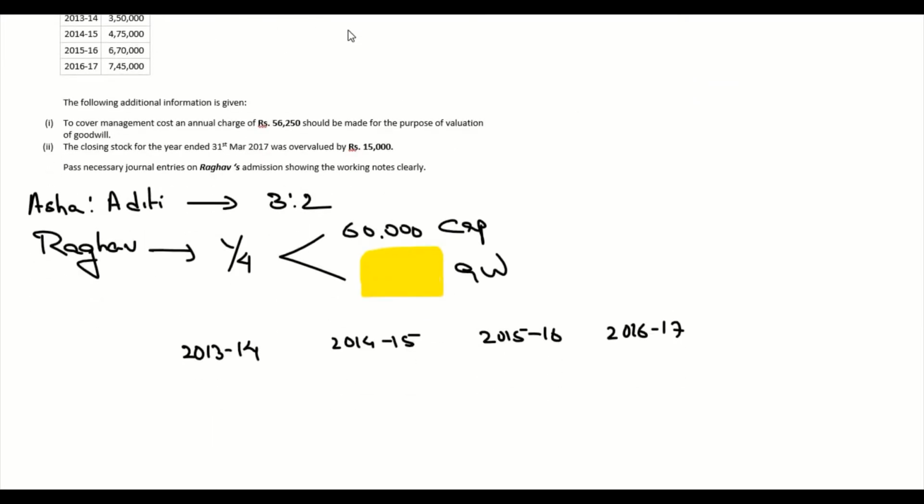So first year it is 3,50,000. Second year it is 4,75,000. Third year it is 6,70,000. And last year it's 7,45,000.